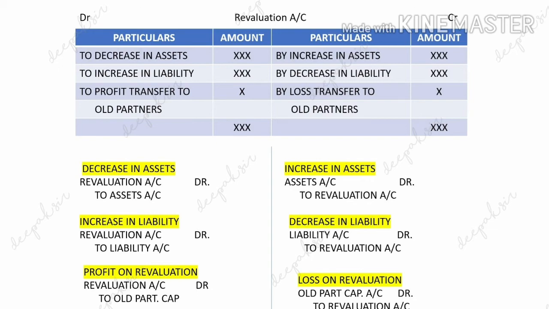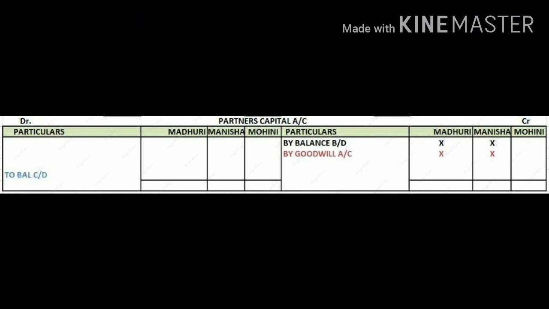Now let us see the second account, that is partners capital account. This is the format of partners capital account which you are seeing on the screen. So in admission or retirement or death of a partner, always there will be 3 partners, 2 old partners and 1 new partner.